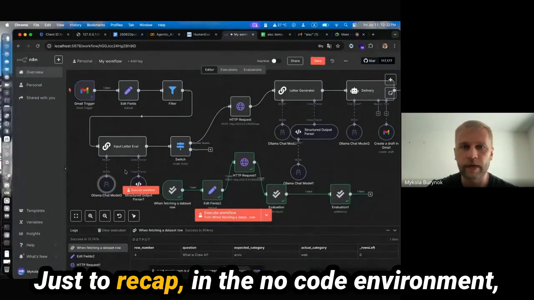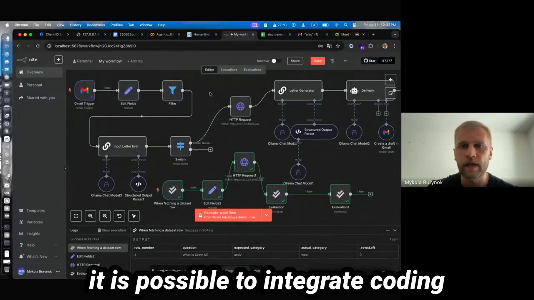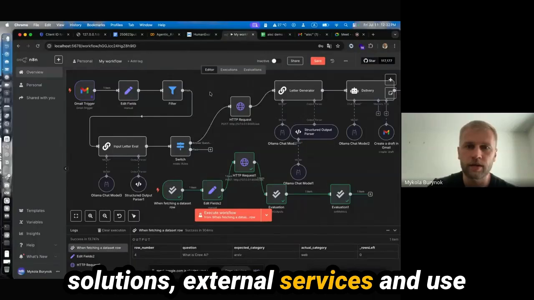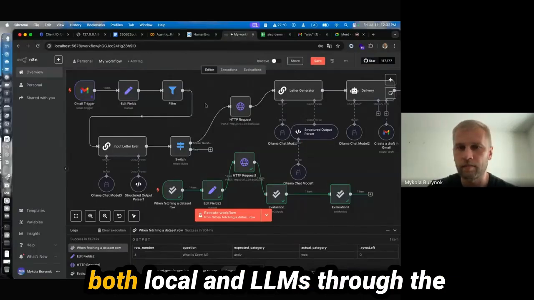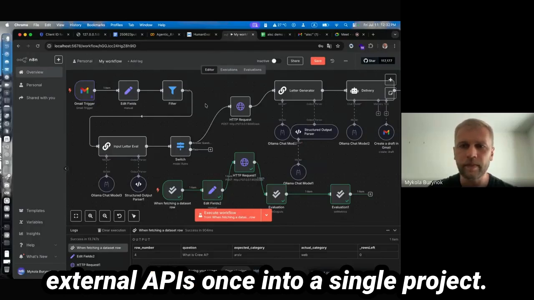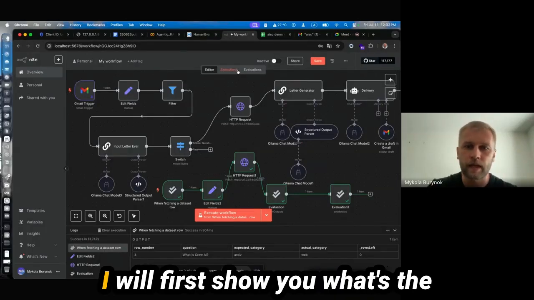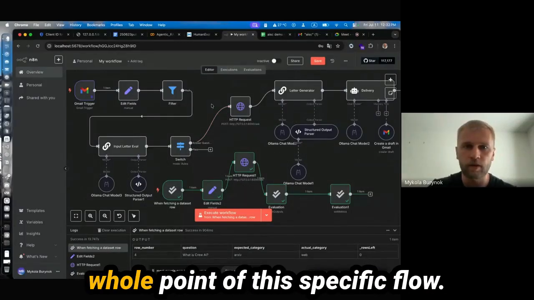Just to recap, in the no-code environment it is possible to integrate coding solutions, external services, and use both local LLMs and LLMs through external APIs in a single project. I will first show you what's the whole point of this specific flow.